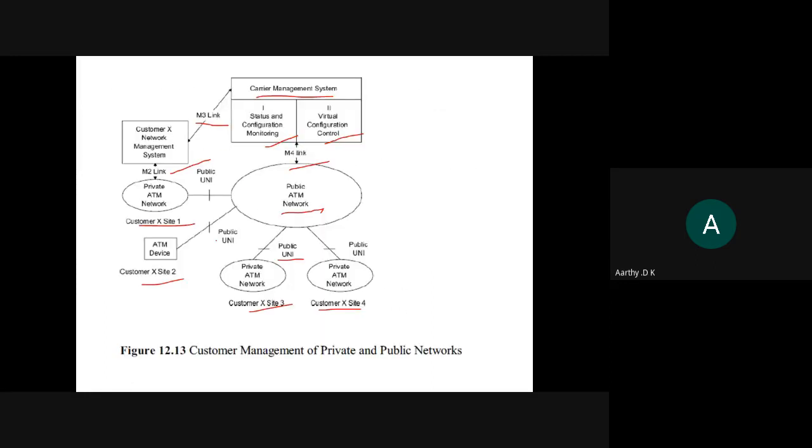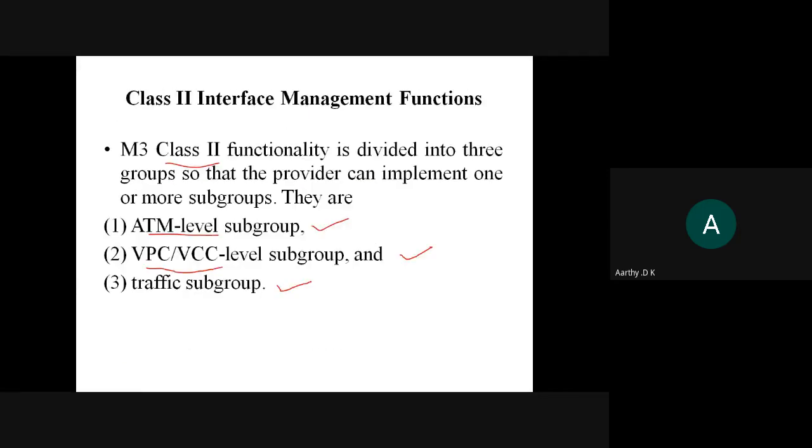That is what is given in class 1, right? Status and configuration monitoring. So how it is monitoring is with the help of the virtual connection. For every virtual connection that you have, you need to monitor the status. I am a customer. So like this, you can have n number of customers for a service provider. For all the customers, the network service provider should be able to do the status and configuration management. So VPC and VCC are for virtual path link configuration and status information, and VC is for virtual connection configuration and status information.